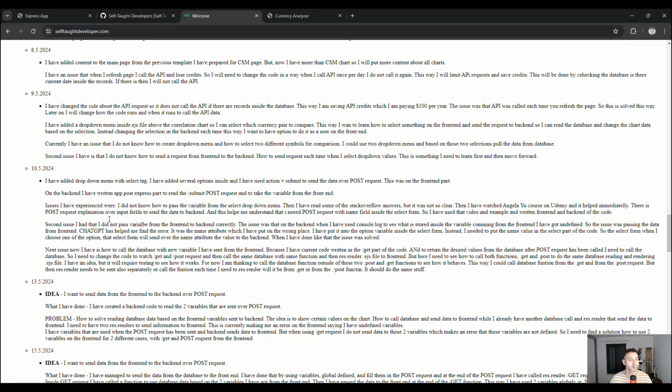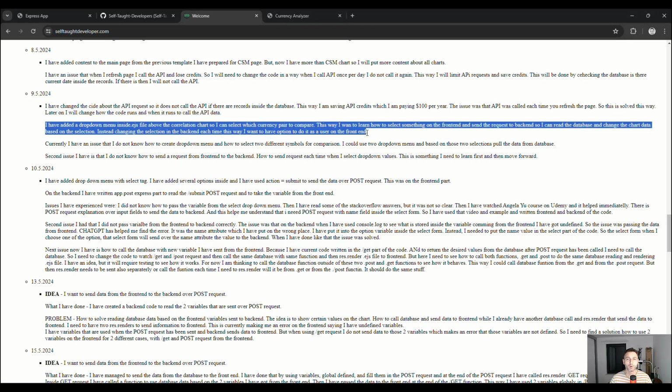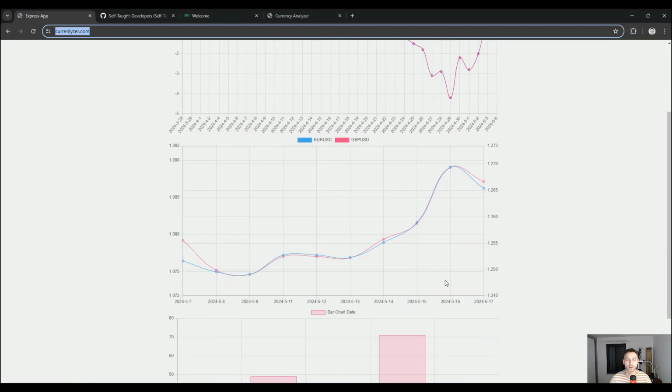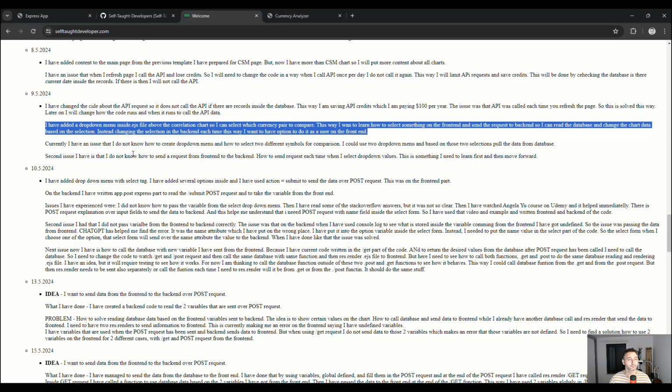Now let's move forward. Let me check what was on the 9th. Change. I have dropped down. Okay, so the next step was on the front end, on the chart about the correlation. I wanted to add the functionality of a drop-down menu, so I can select the first symbol and the second symbol to show on the chart. Currently there was EUR/USD and GBP/USD, so I wanted to insert several of these symbols to select which one I would like to have.